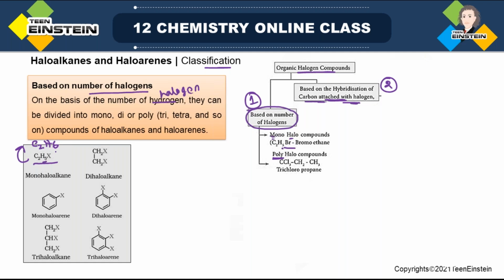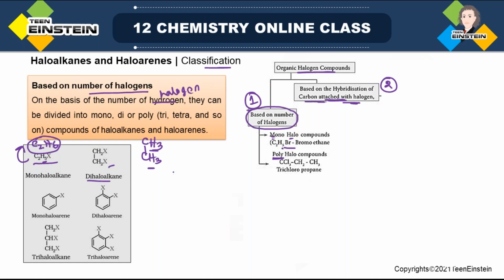Now C2H6, the same alkane, if you now replace two different halogens. If I write C2H6 in this way, CH3, CH3, and now you are replacing one H by X and the second H from the second carbon by another X, now it is dihaloalkane.